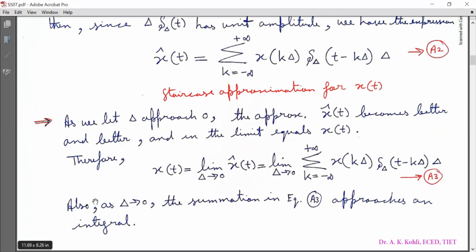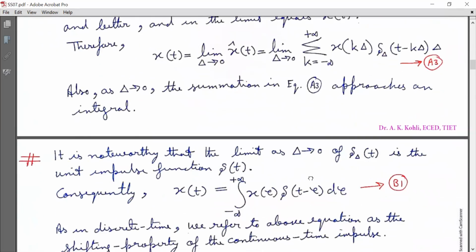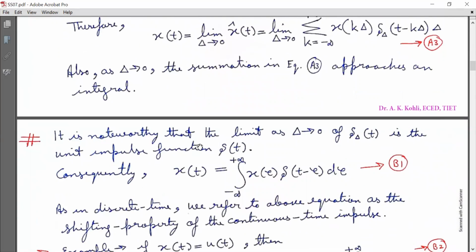Now as uppercase delta tends to 0, the summation in equation A3 approaches an integral.